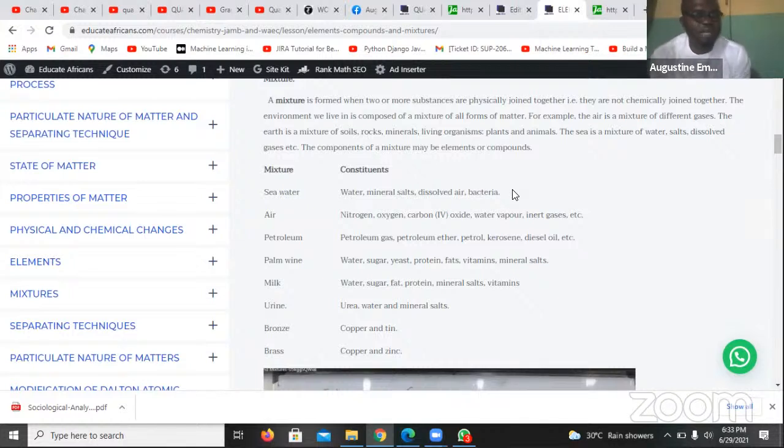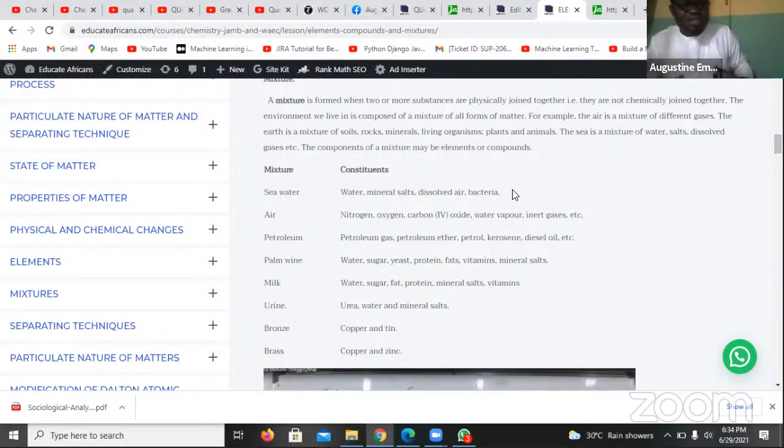Define the following terms: elements, mixture, and compound, and give me examples of each. If you give examples of mixtures, you have to give us the constituents of that mixture. In fact, give me eight examples of each: 8 examples of elements, 8 of mixtures, 8 of compounds after defining them. Then I also want you to write 3 adverse effects of chemistry. So this is the assignment, submit it to me.